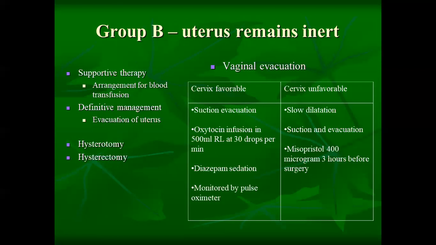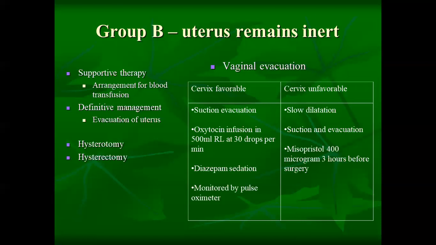And if the cervix is not favorable, we have to give misoprostol 400 microgram 3 hours before the surgery. We can dilate the cervix with the help of dilators, and then the suction evacuation has to be done. If the cervix is not favorable after the procedure, we can go for a hysterectomy, or the patient has to be posted for the hysterectomy.